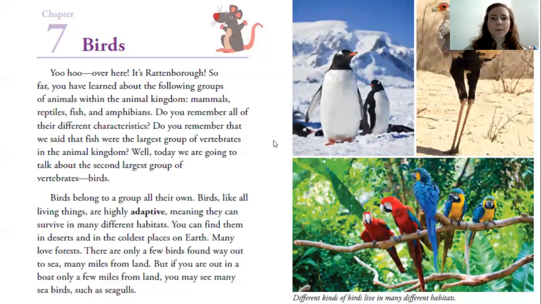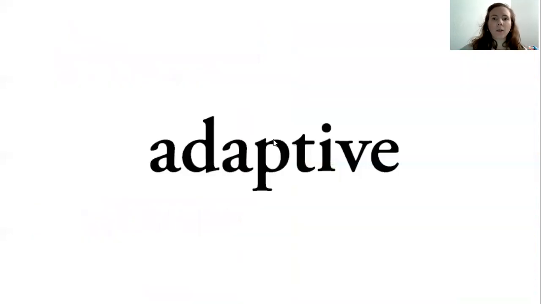All right, we can get out our glossary, ready to add a few more words today. One of the first words we're going to talk about is adaptive. I've got A, D, A, P, T, I, V, E. That suffix I-V-E at the end.